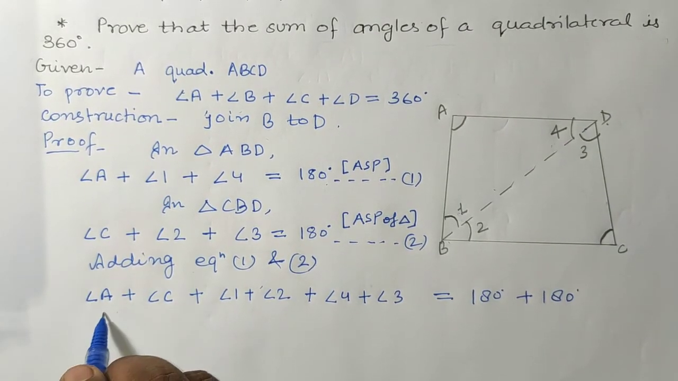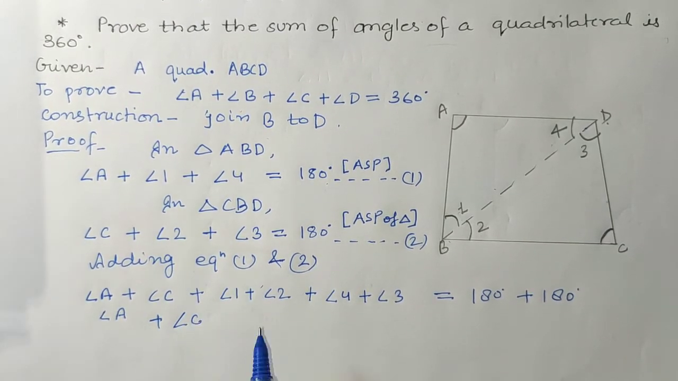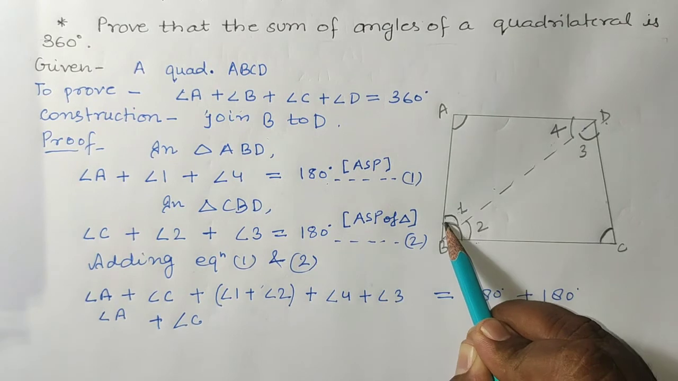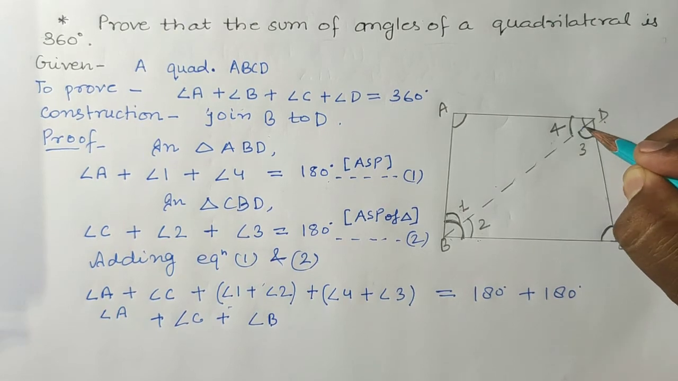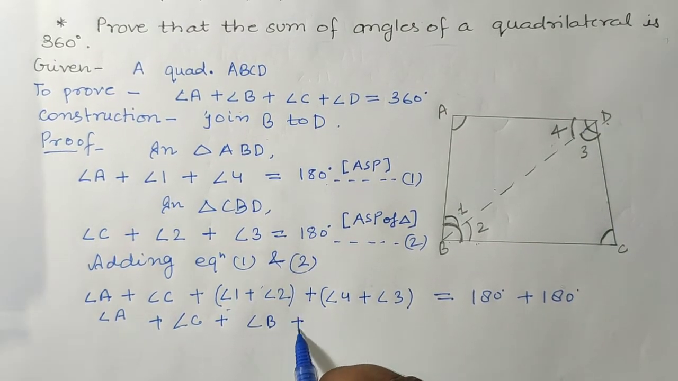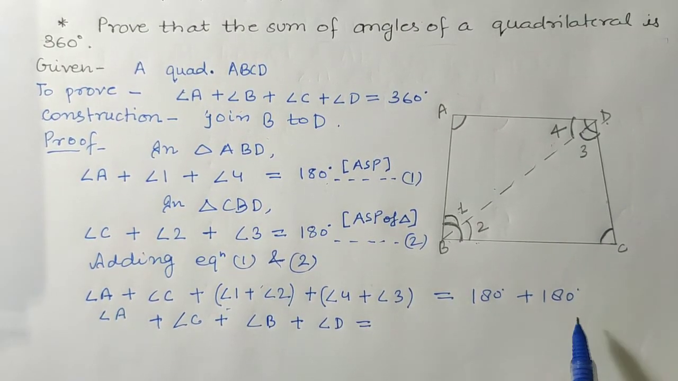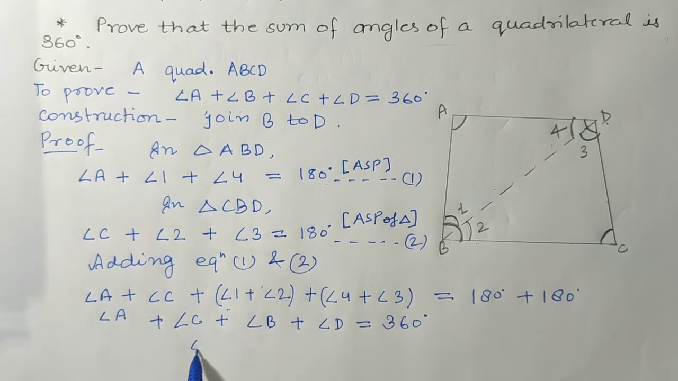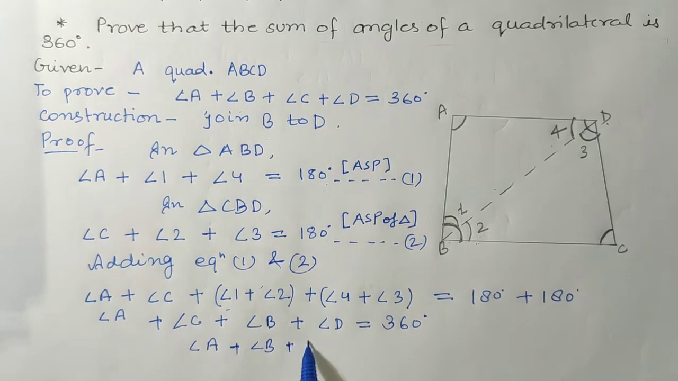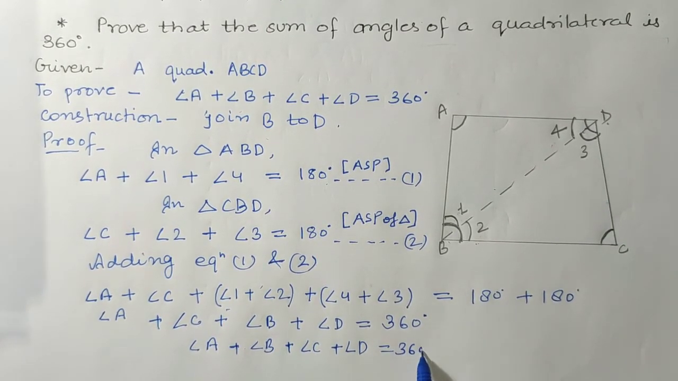Now see students, this is angle A plus this is angle C. If you see angle 1 plus angle 2, the whole angle will be angle B. And if you take angle 4 and angle 3 together, this whole angle will be angle D. On the right hand side, 180 degrees plus 180 degrees gives 360 degrees. So overall, in order, angle A plus angle B plus angle C plus angle D is equal to 360 degrees.